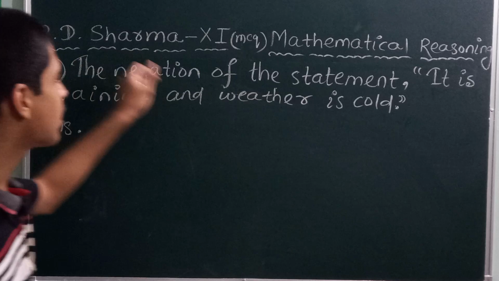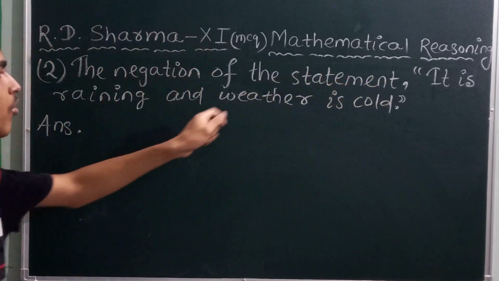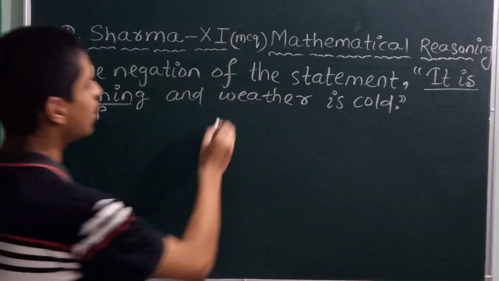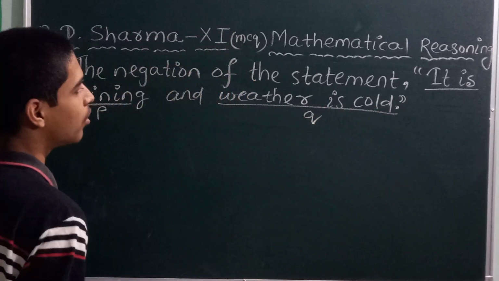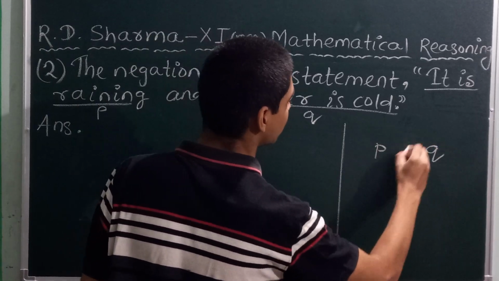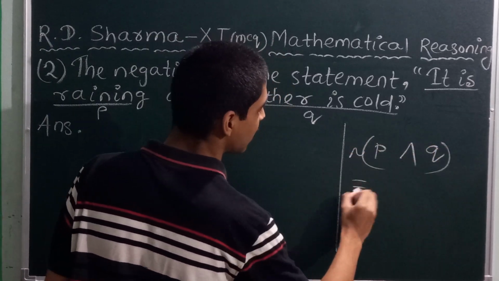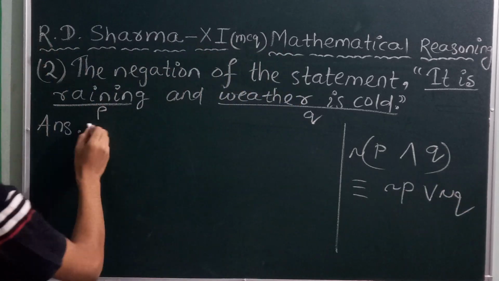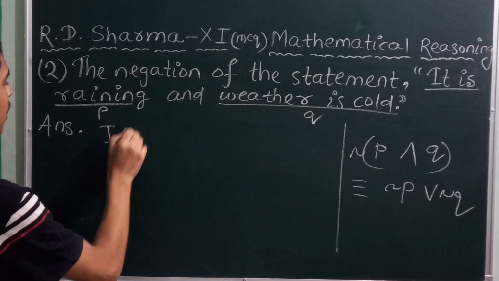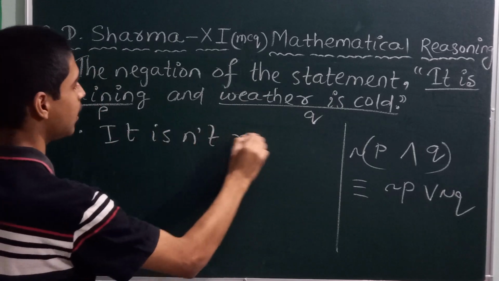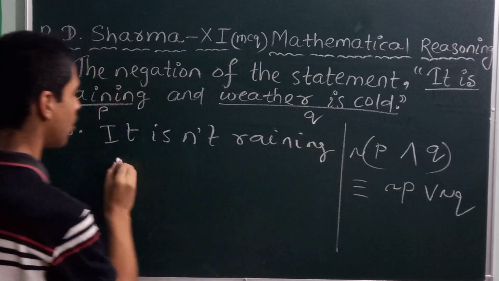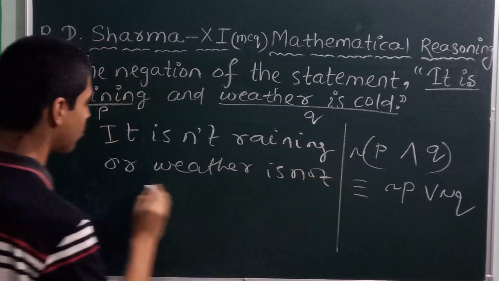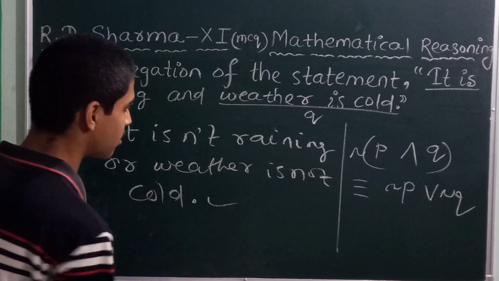Question number 2. The negation of the statement: it is raining and the weather is cold. Let "it is raining" be statement P, and "the weather is cold" be statement Q. Here it is P and Q, so its negation is logically equivalent to negation P or negation Q. So the negation of the statement is: it is not raining or the weather is not cold. Answer is this.